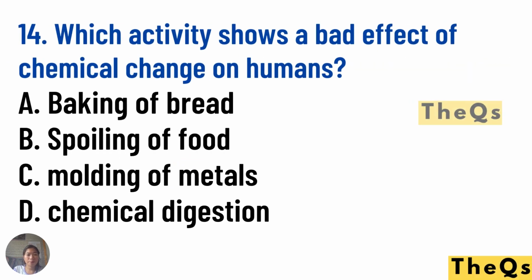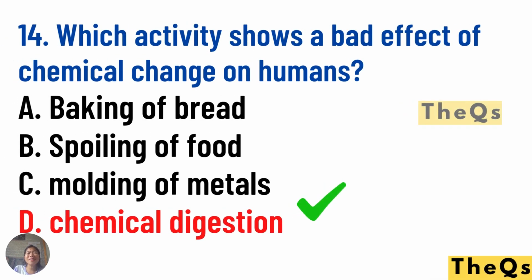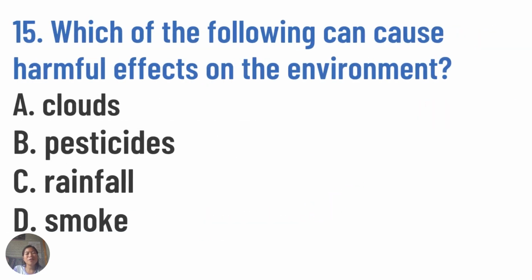Number 14. Which activity shows a bad effect of chemical change on humans? A. Baking of bread. B. Spoiling of food. C. Molding of metals. D. Chemical digestion. What do you think? Chemical bad effects. Of course, spoiling of food. Number 15.